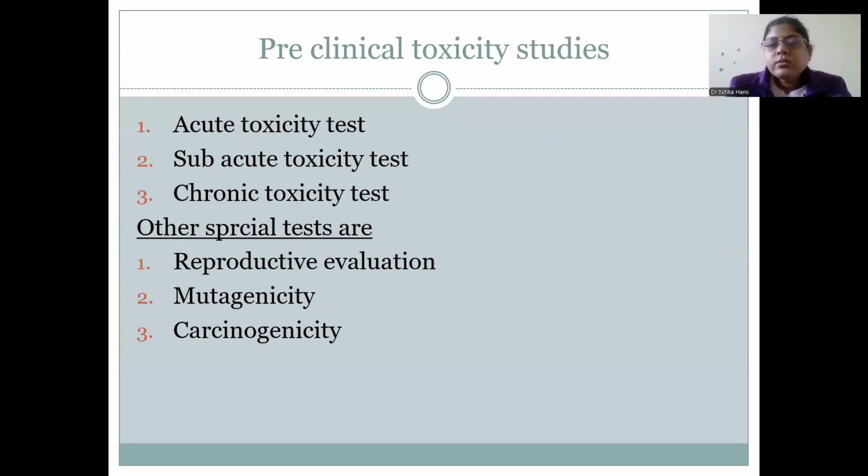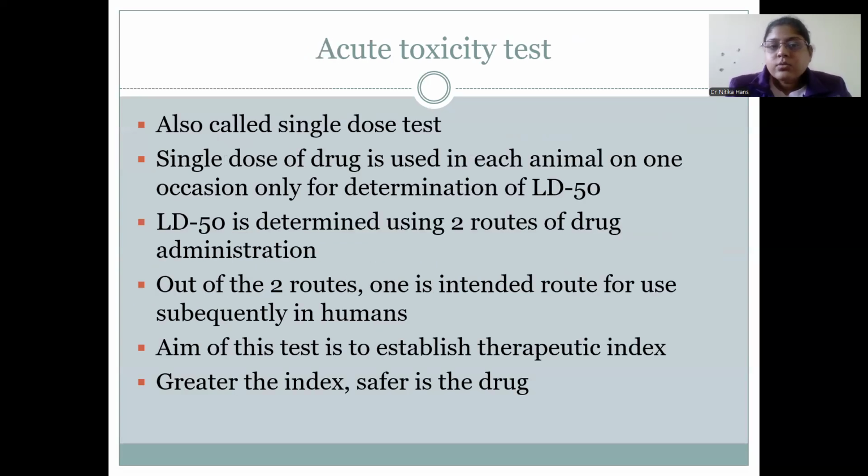So, preclinical toxicity studies can be divided into acute toxicity study, subacute toxicity study, chronic toxicity study, and other special tests can be reproductive evaluation, mutagenicity study, and carcinogenicity. So first of all is the acute toxicity study. This is a single dose study, and this is done to determine the LD50, that is lethal dose 50, the dose which is lethal to almost 50% of the test group animals.